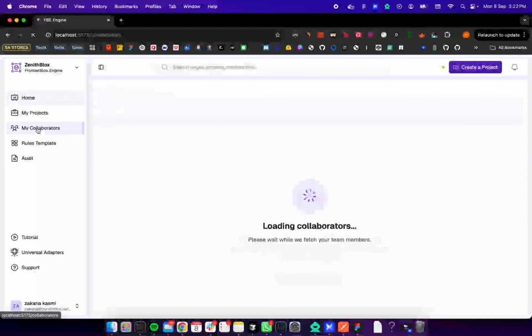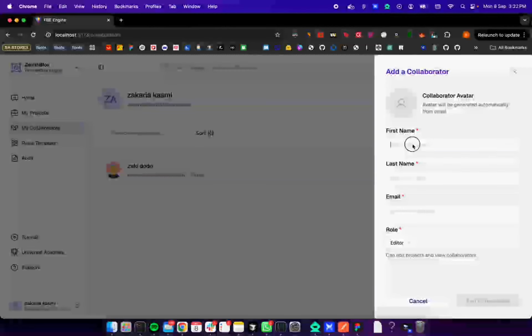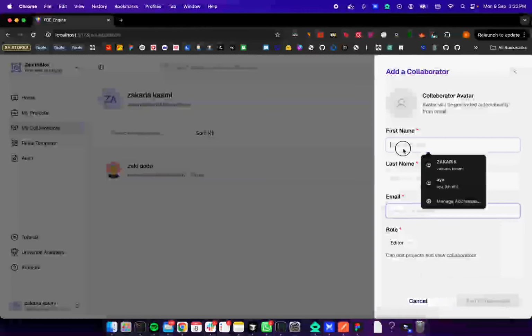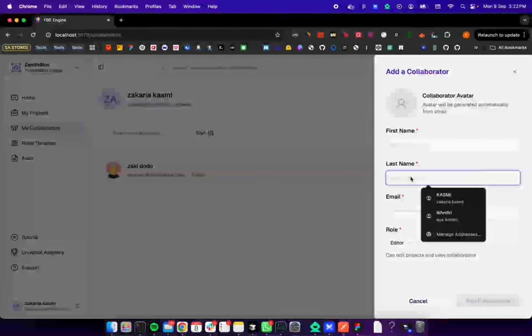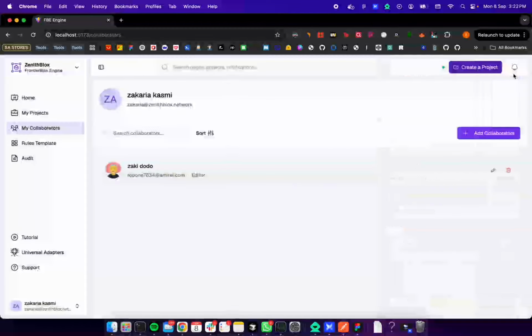And this is the collaborators page. In here the user can add a collaborator by email. He enters the first name, last name and email, and then Add Collaborator is going to send an invite to the email to join FrontierBlox.